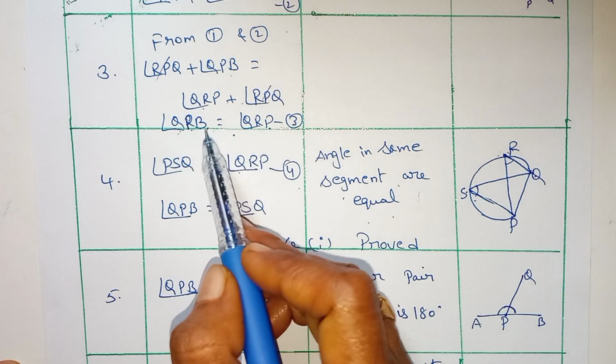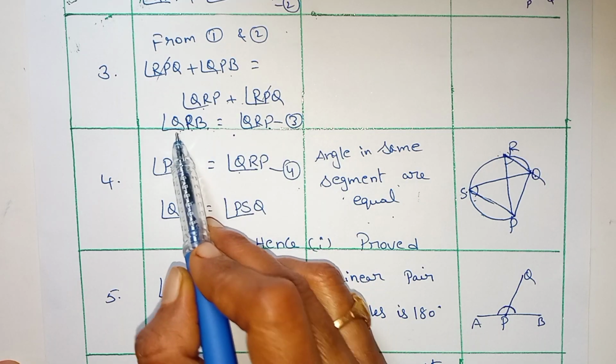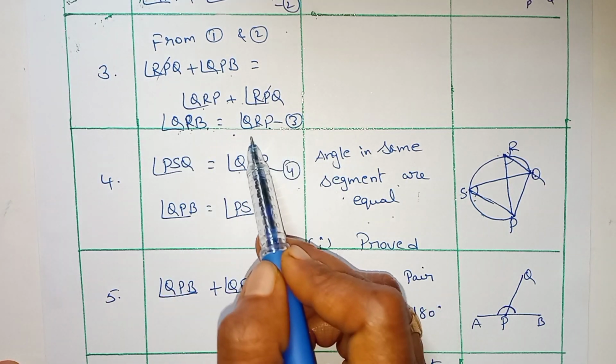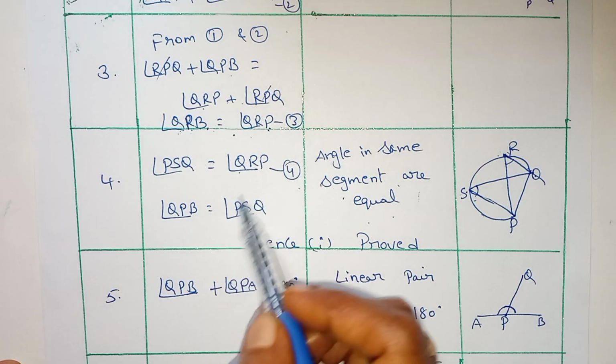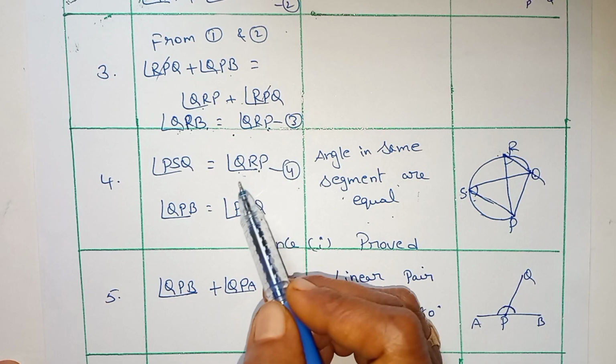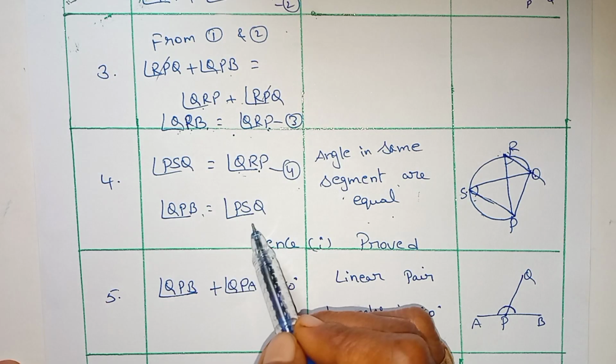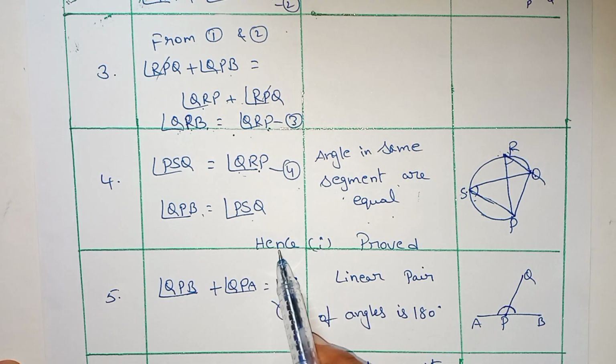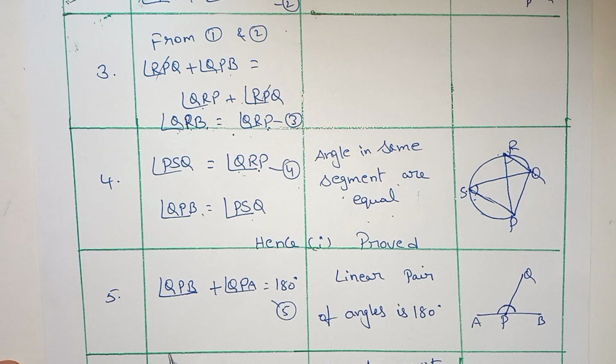From above we know that angle QPB equals angle QRP. So instead of QRP I am writing QPB. So QPB equals PSQ. Hence one is proved.